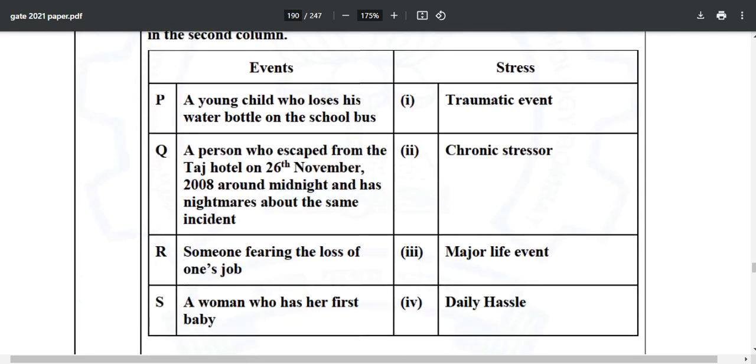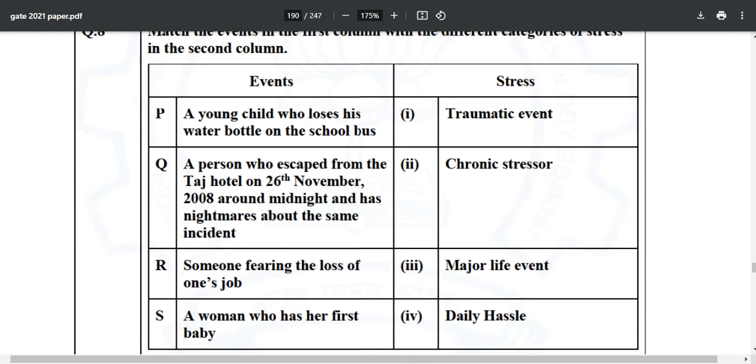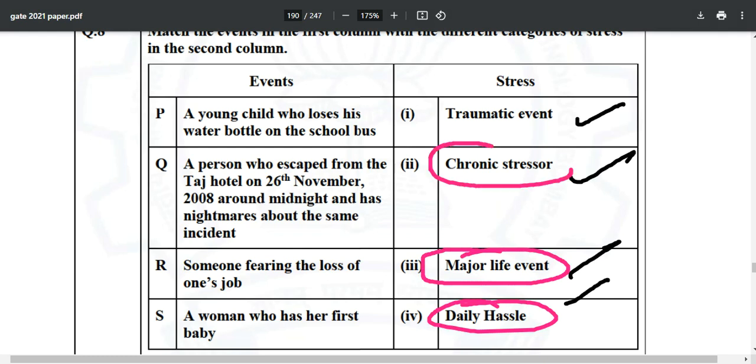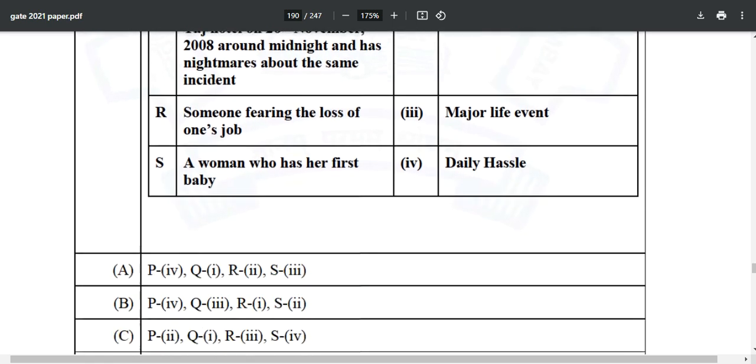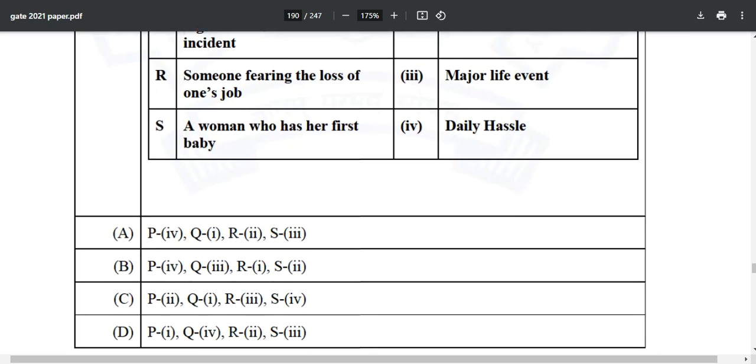Moving forward, question number 8: traumatic event, chronic stressor, major life event, daily hassle. All these things you will find again in your Saundra K. Ciccarelli book. You will find this thing mentioned, this thing mentioned, this thing mentioned, and this thing also mentioned. You simply have to match the following columns. So the correct answer is option A over here. I don't know what they have done in 2021, all the MCQ answers are option A.